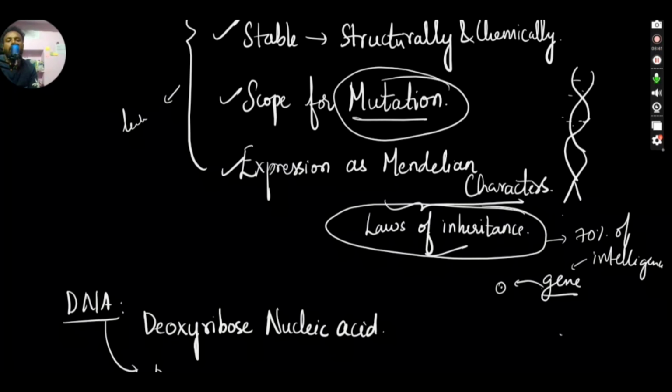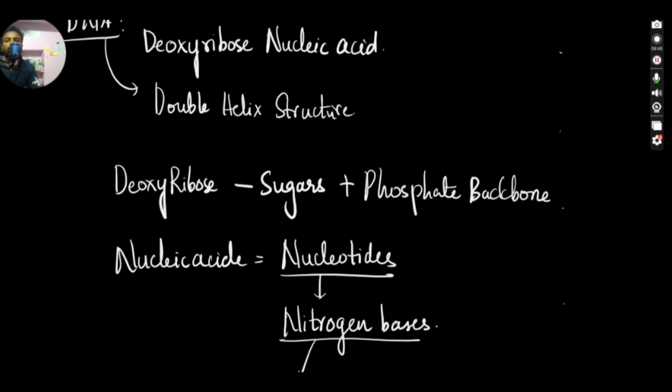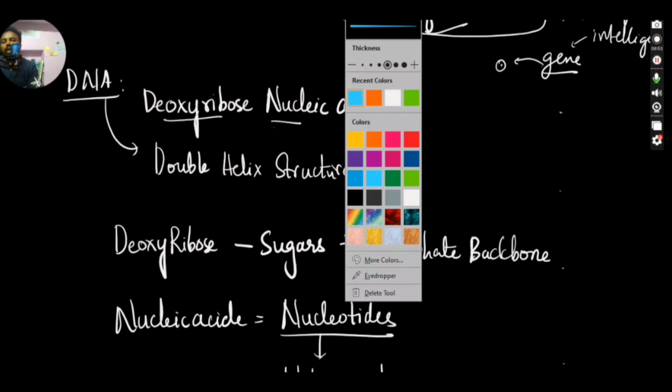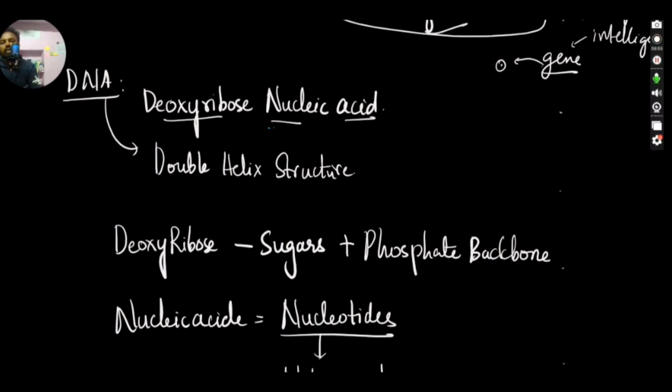And the first genetic material which we'll be looking at is DNA. So what is the full form of DNA? Deoxyribonucleic acid. So what is the structure of DNA? Double helical structure.